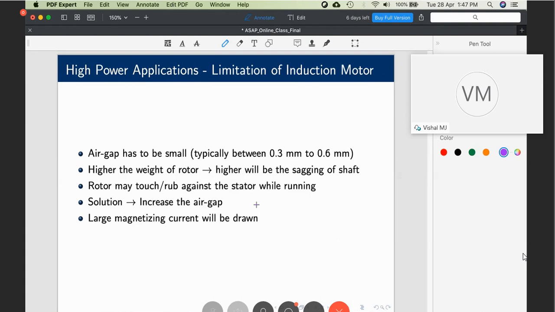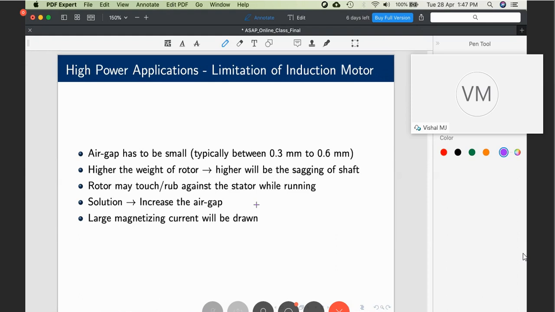What happens? As per Faraday's law, the flux in the air gap has to be 50, irrespective of whatever we do. The flux in the air gap has to be 50. There is no option to change it. Then what is to be done? Rotor is giving 0. Then who should give the remaining 50 milliwebers? It has to be from the stator. Now, how can the stator do that? Stator can set up flux by drawing magnetizing current.